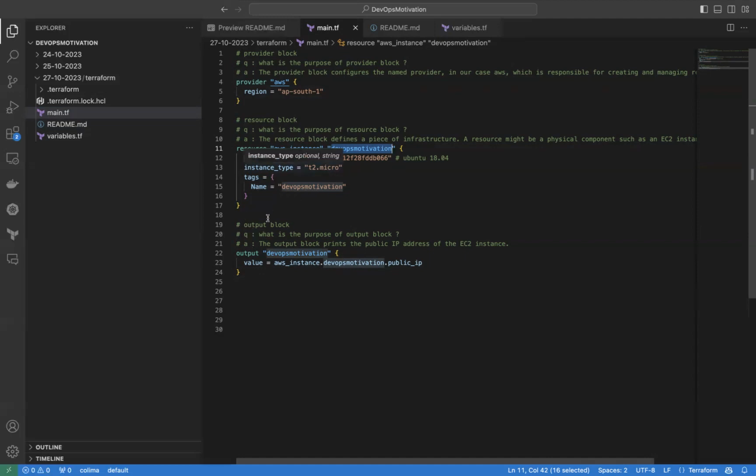Once the resource block is done, to get the output, we'll be giving an output variable, and we'll be fetching that from the resource block.